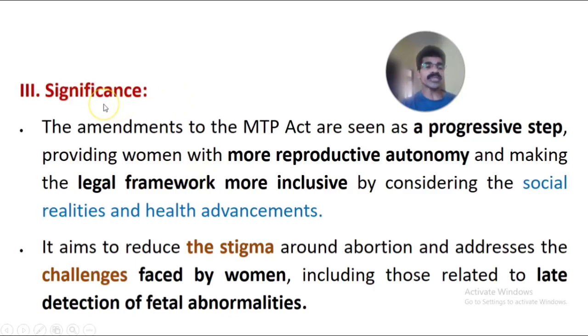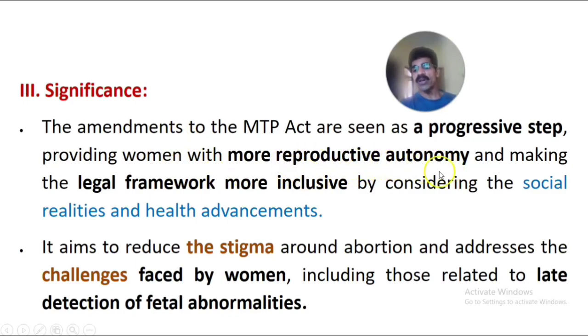Now let us talk about the significance of the amendment of the 2021 MTP Act. The amendments to the MTP Act are seen as a progressive step, a developmental step, providing women with more reproductive autonomy, independence or freedom.